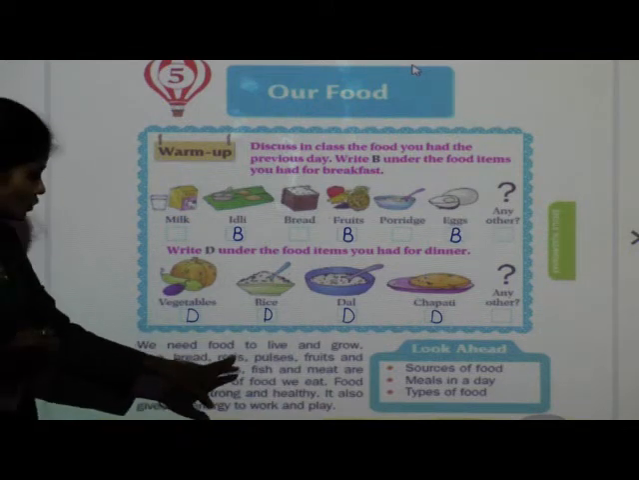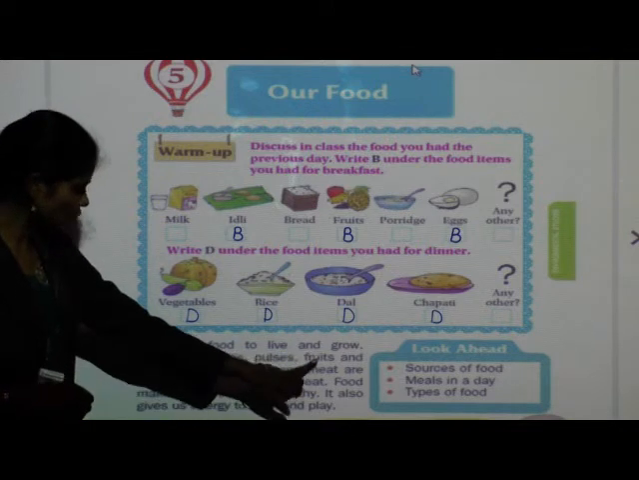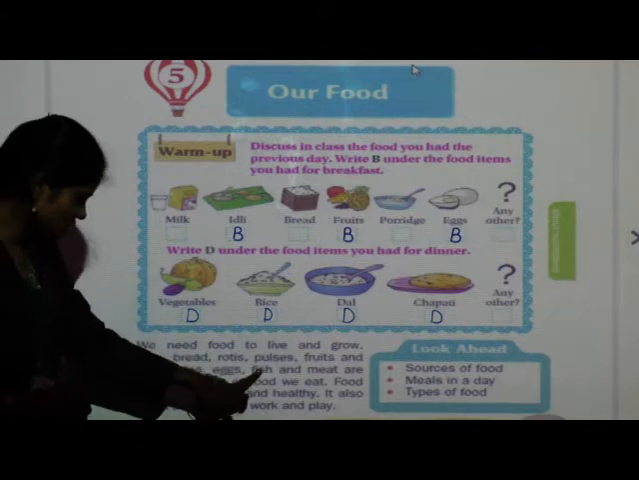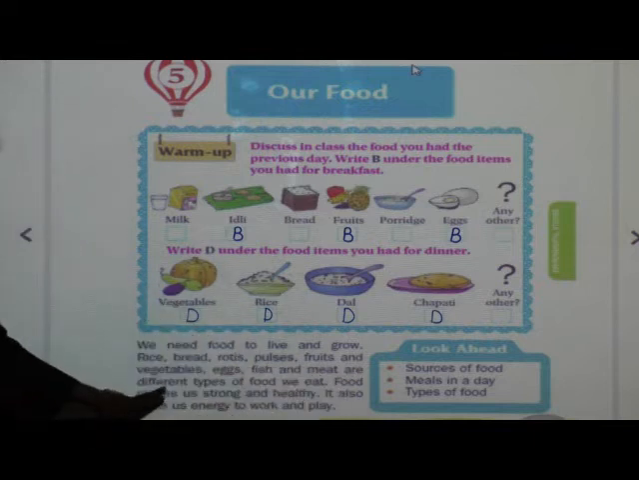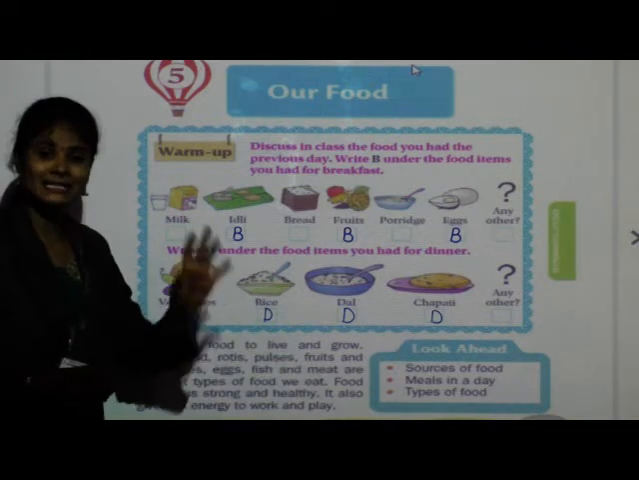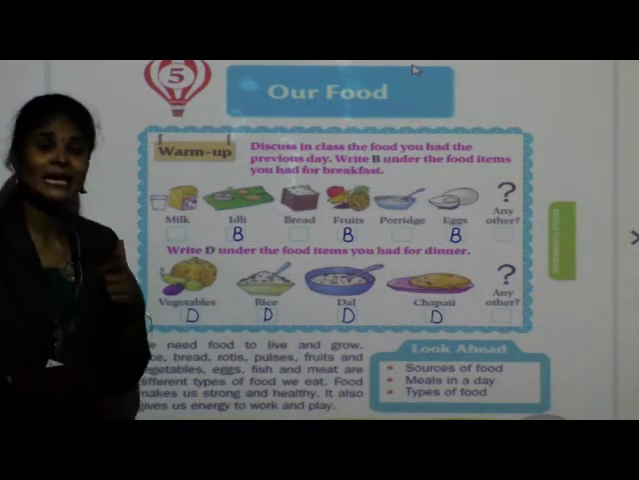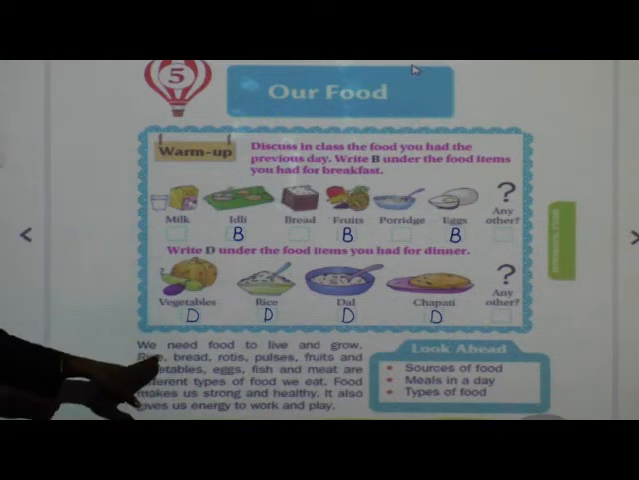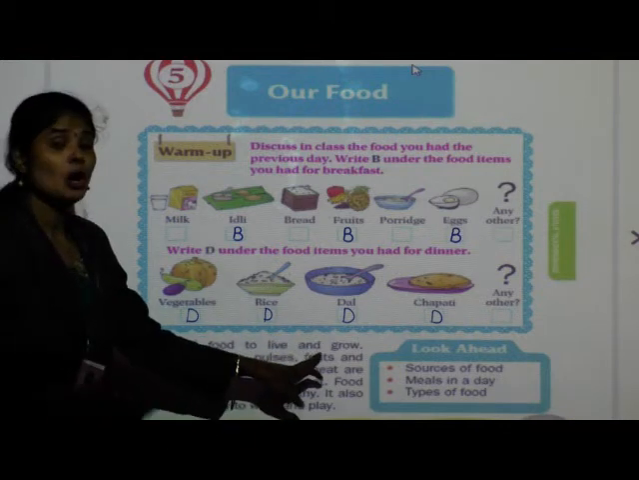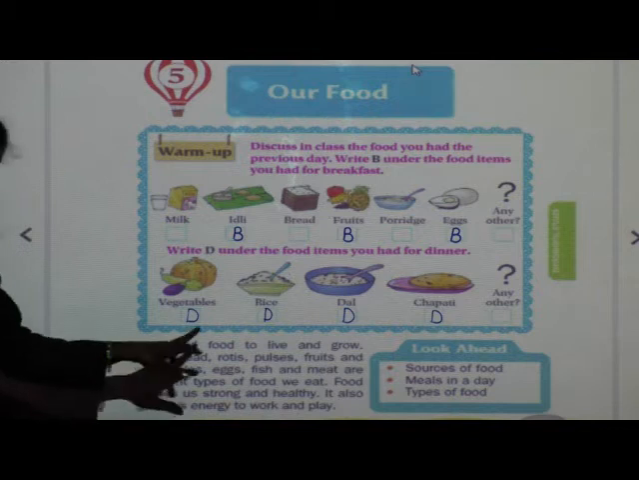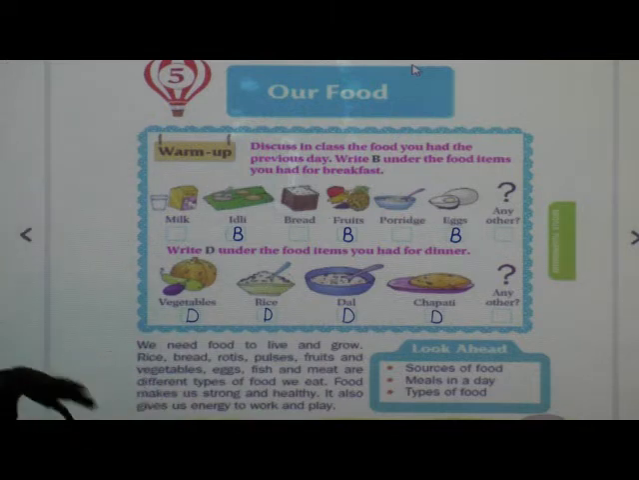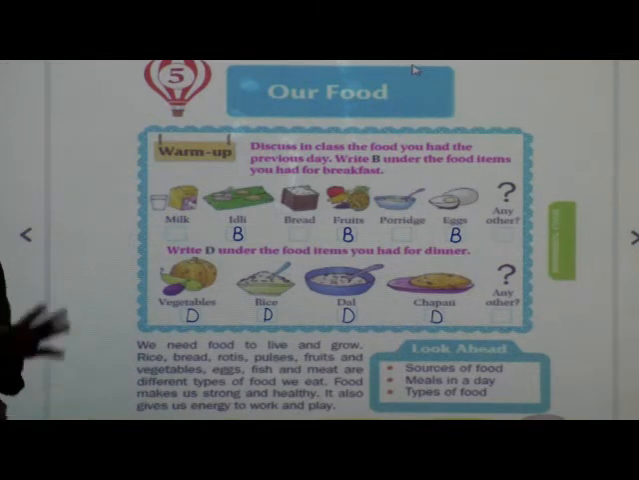Rice, bread, rotis, pulses, fruits and vegetables, eggs, fish and meat are different types of food we eat. So see, these are the examples of different types of food that we eat. Which are the different types of food? Rice, bread, rotis, pulses, fruits, vegetables, eggs, fish and meat. These are the different types of food that we eat every day.